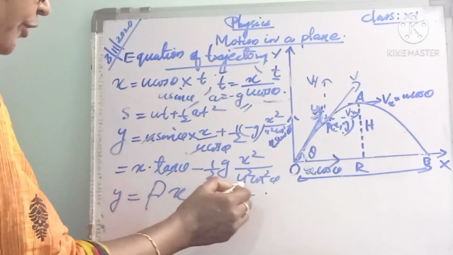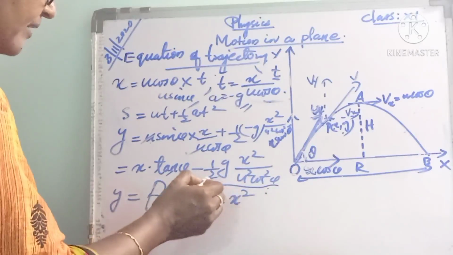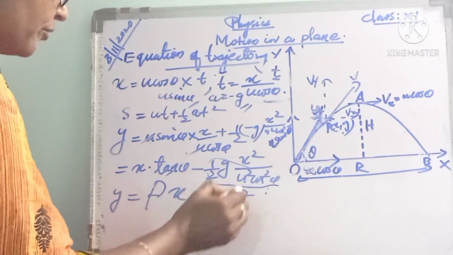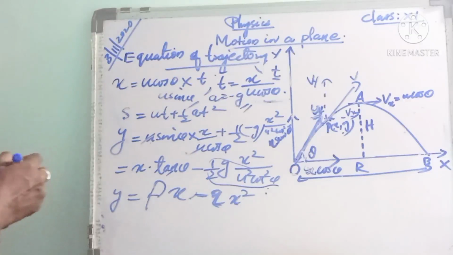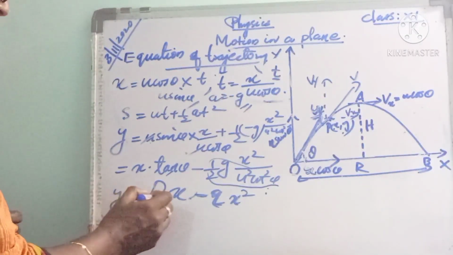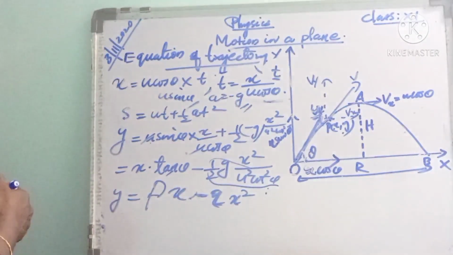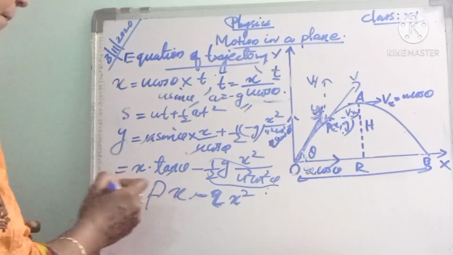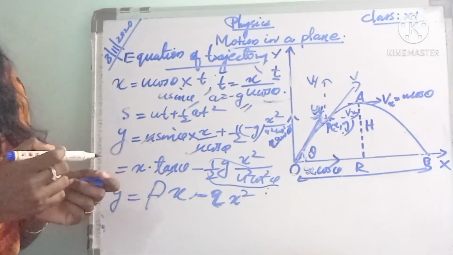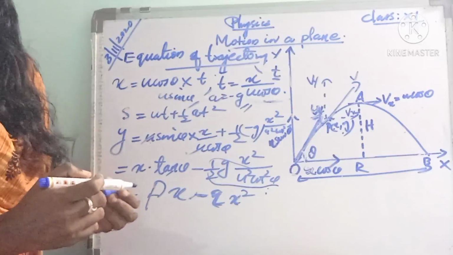Instead of g by 2u square cos square theta, that thing can be written as q. So q into x square. So we got y is equal to px minus qx square. Here p and q are actually constants.